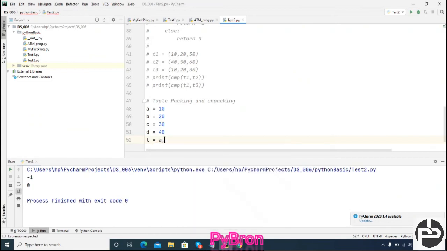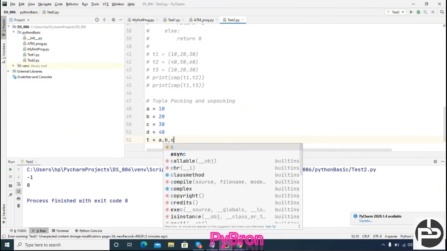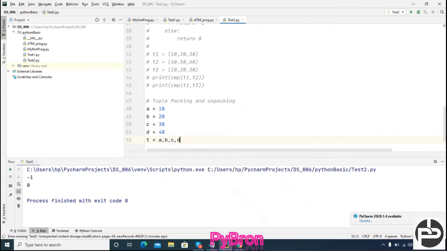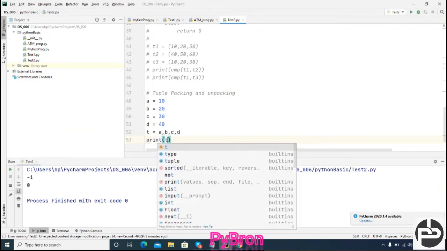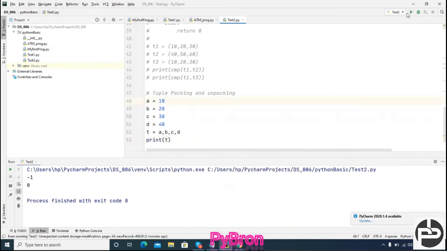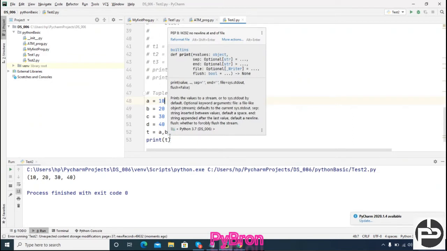What we can do is T equals A comma B comma C comma D. Afterwards, if I am going to print T, let's see what we are getting. Can you see this? I converted the elementary objects into a tuple.